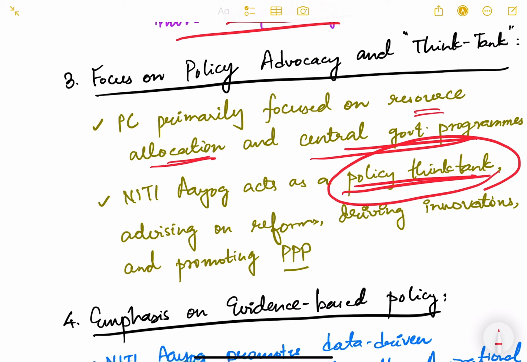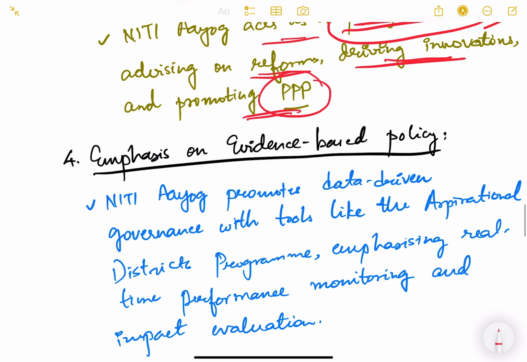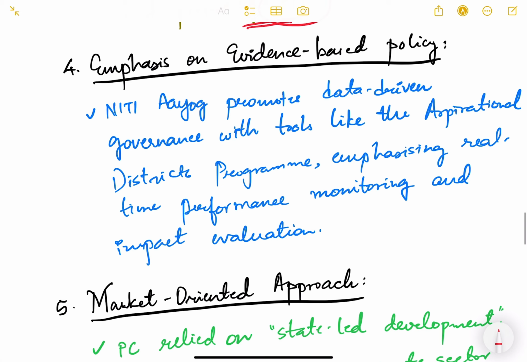So now it acts as a policy think tank, advising on reforms, driving innovations, and promoting public-private partnerships also. So now the private sector also has to be included in the developmental process. Without private organizations, private players, complete development is not possible. That is what NITI Aayog does now: how we can partner with these people.